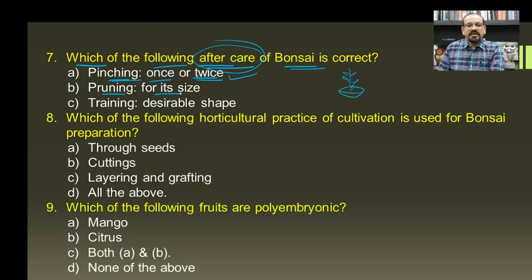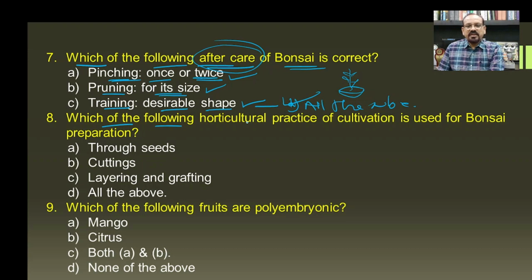Then pruning for its size, so there may not be unnecessary growth of the branches, hence there is a need for pruning also. Then training, that is the desirable shape. If you want to provide a specific shape to the plant, then there is a need to train the plant as per our aim, and hence this is also correct. So here it must be option D, that is all the above, that all these are correct with respect to the aftercare of bonsai.